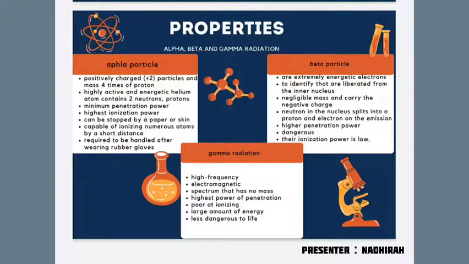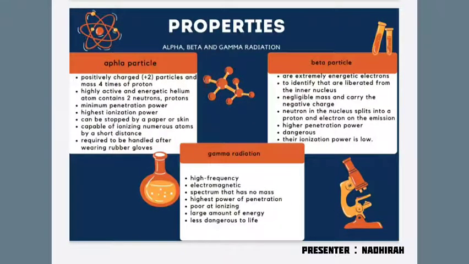A neutron in the nucleus splits into a proton and an electron with the emission of beta particles. Hence, it is the electron that is emitted by the nucleus at a rapid pace. Beta particles have higher penetration power when compared to alpha particles and can travel through the skin with ease. Beta particles can be dangerous and any contact with the body must be avoided, though their ionization power is low.